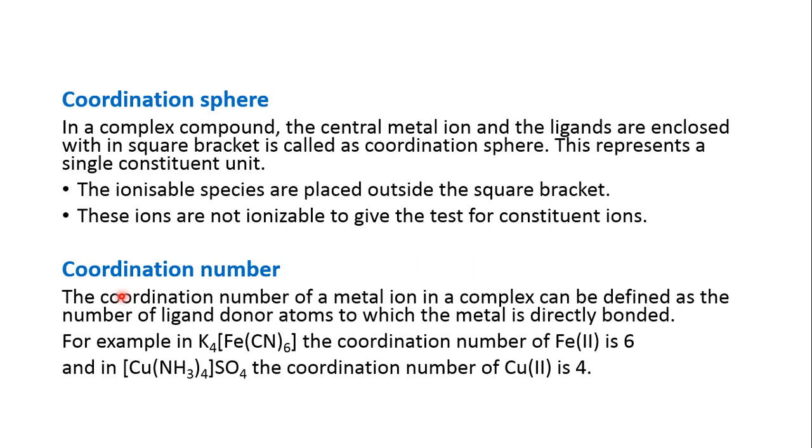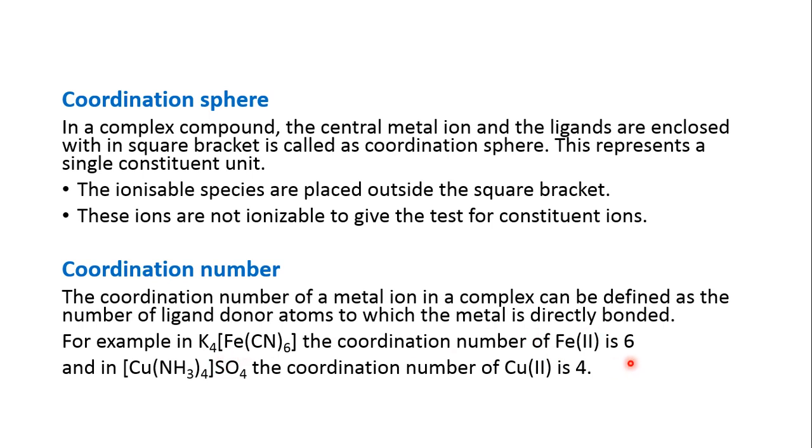Then you have coordination number. The coordination number of a metal ion in a complex can be defined as the number of ligand donor atoms to which the metal is directly bonded. So for example, you have K4[Fe(CN)6]. The coordination number of this iron, the central metal ion, is 6.